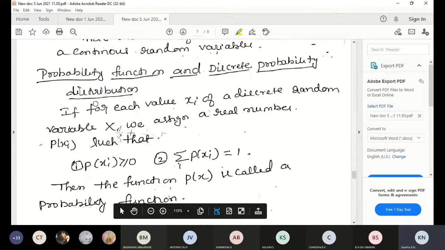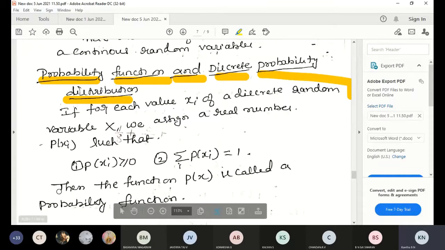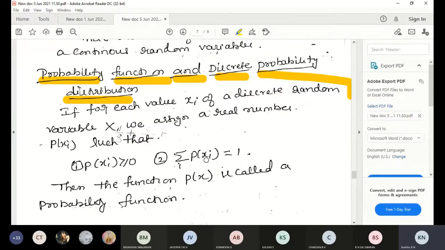I will give some conditions for probability function and discrete probability distribution. Here we have to remember 2 points. P of xi is always greater than or equal to 0, and the second one is summation of P of xi is equal to 1. These two are very important conditions.